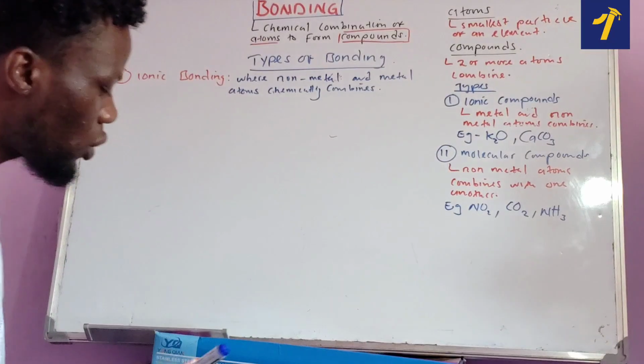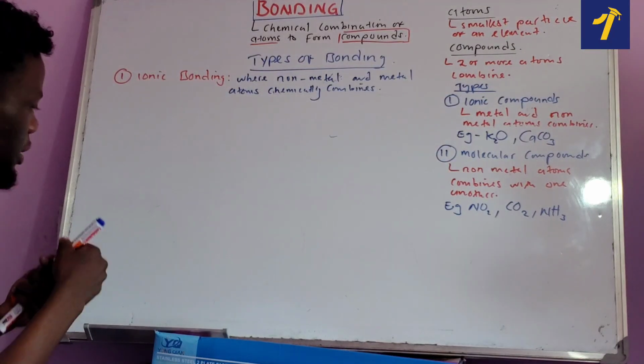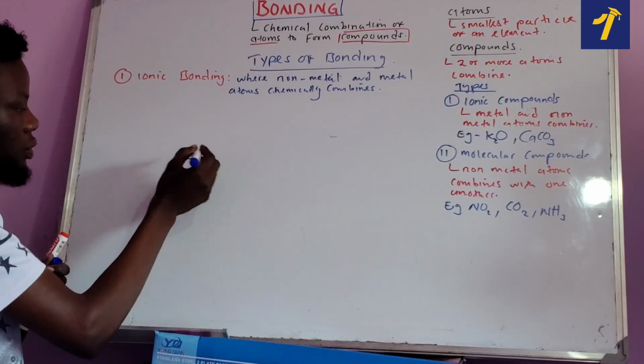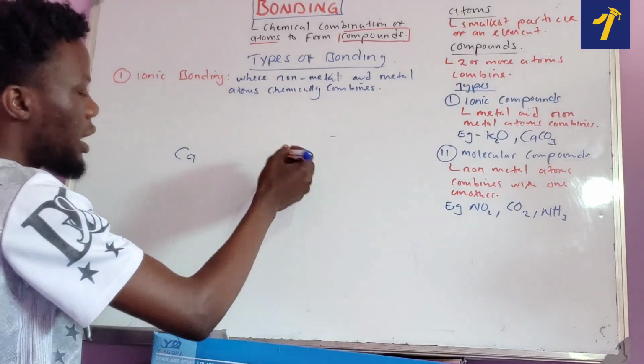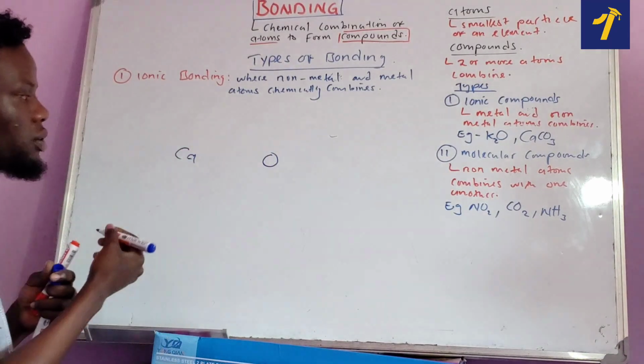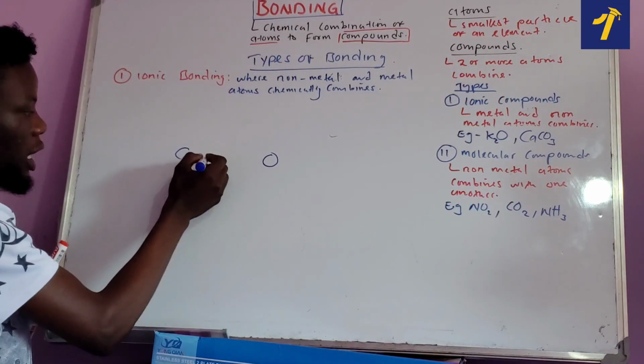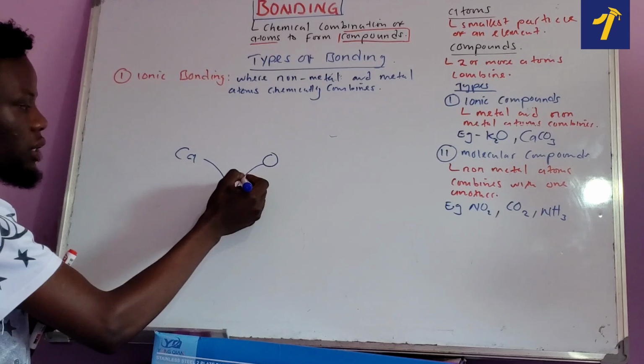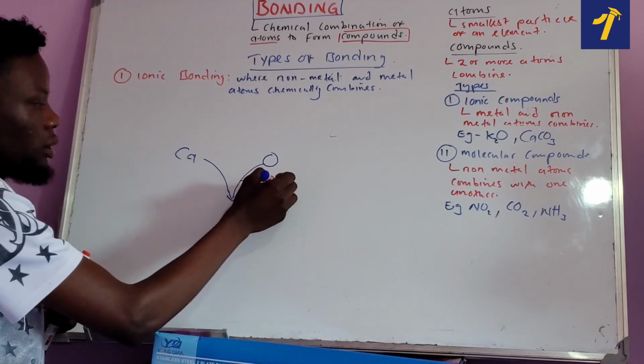Okay? Just to show you what we are saying: if you have calcium, which is a metal, and you have a non-metal which is oxygen, the famous one, if these two come together, meaning that coming together is what we call bonding.